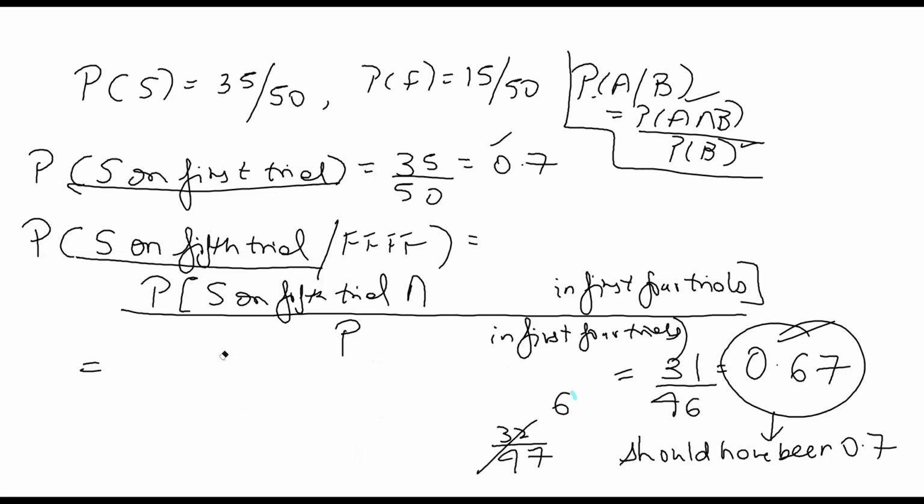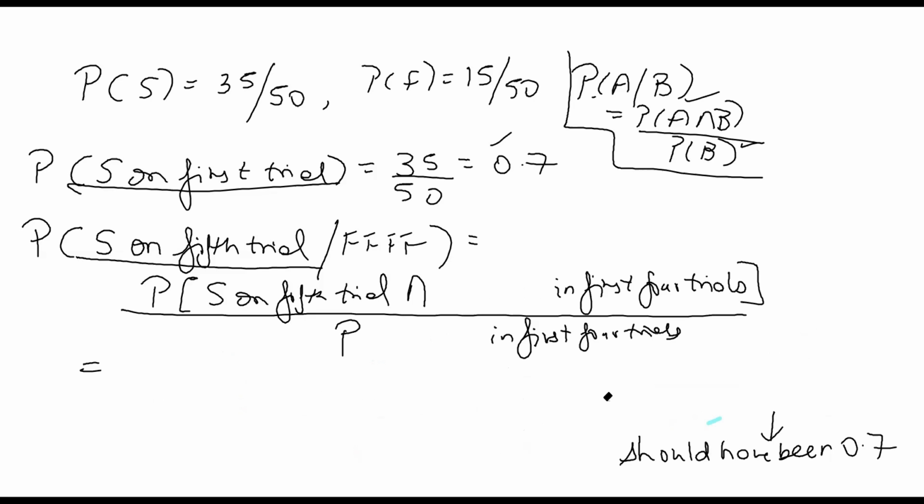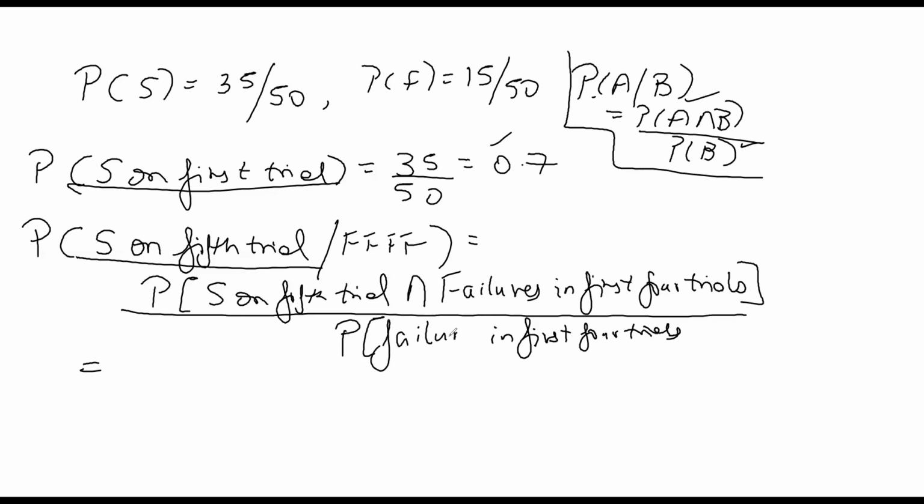This will be probability of success on the 5th trial intersection with failures in the first 4 trials, upon probability of failure in the first 4 trials.